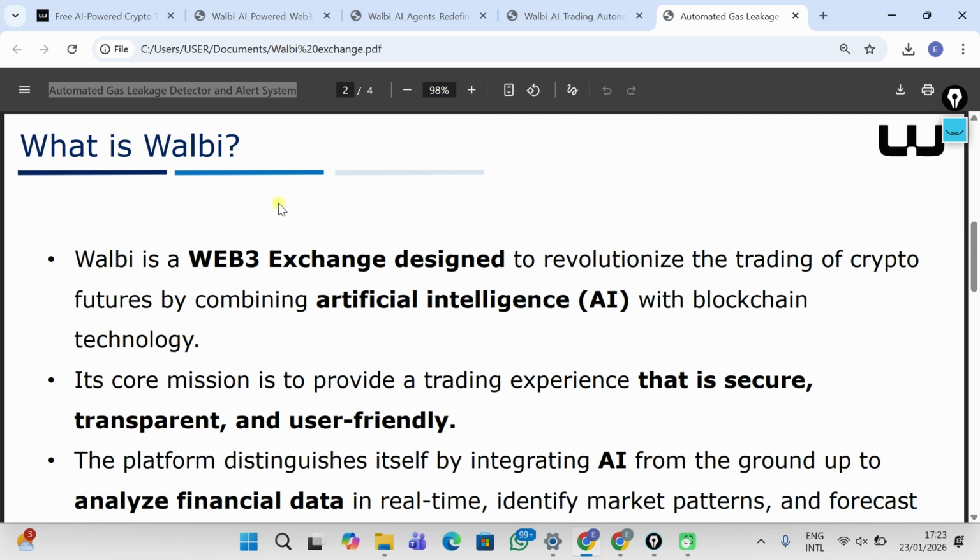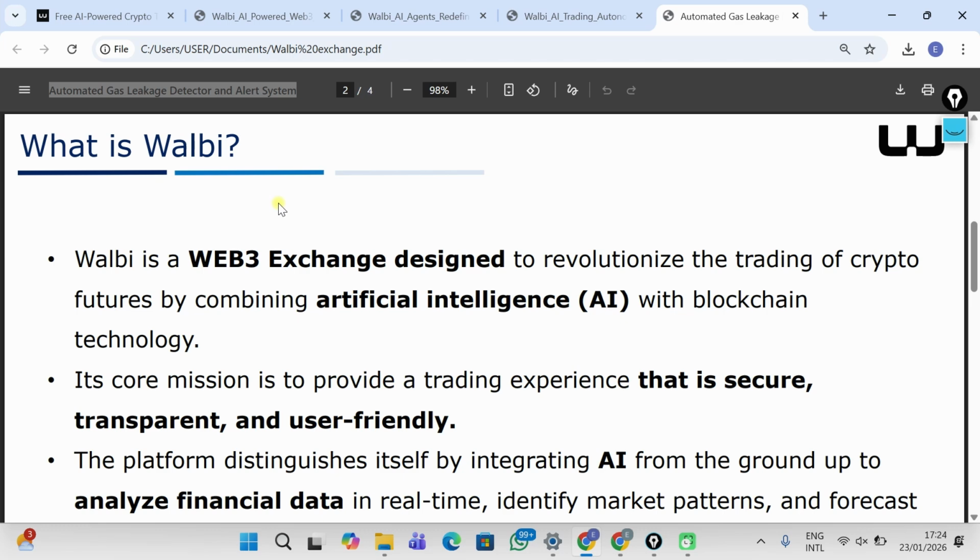What this means is that you get to use artificial intelligence for your trading to do your analysis, and then if you want, AI can also carry out trading for you based on the rules that you give to it or the prompts that you give to the AI. The good part about this exchange is that it is powered by the blockchain Web3, meaning no unnecessary KYC is needed, and also all activities carried out on this platform are transparent.